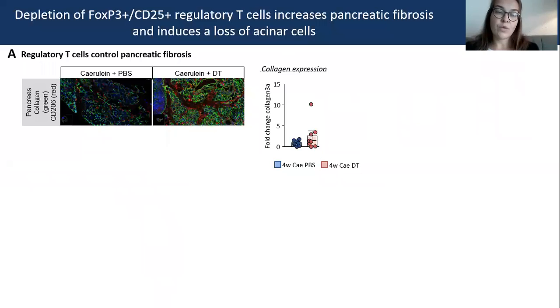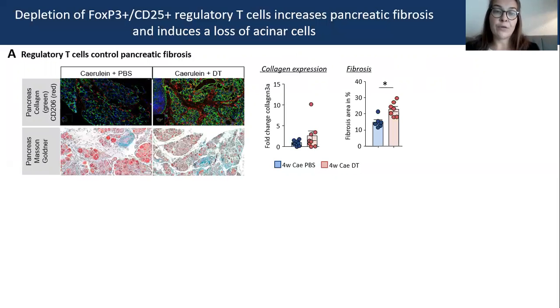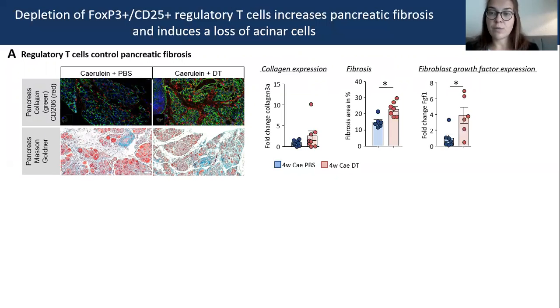We co-stained collagen in green with M2 macrophages in red and observed an increased expression after depletion of regulatory T cells. A Masson-Goldner staining confirmed this increased fibrotic tissue after depletion of regulatory T cells, and we also checked the gene expression of the fibroblast growth factor, and this also increased.